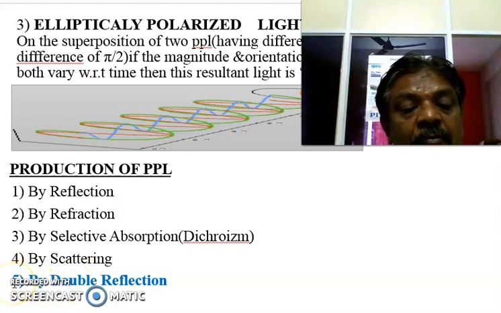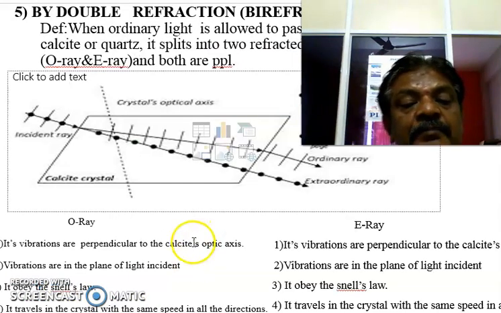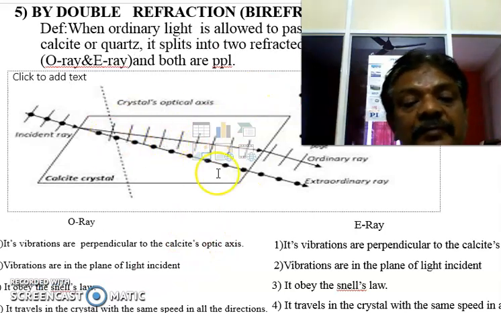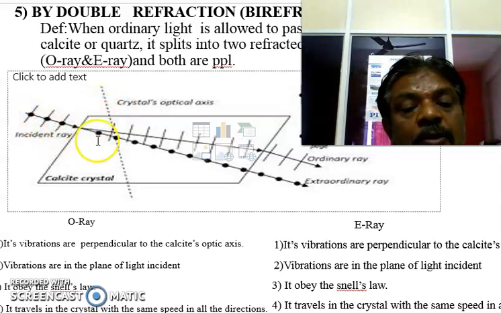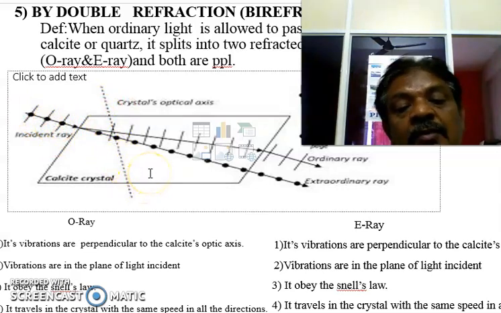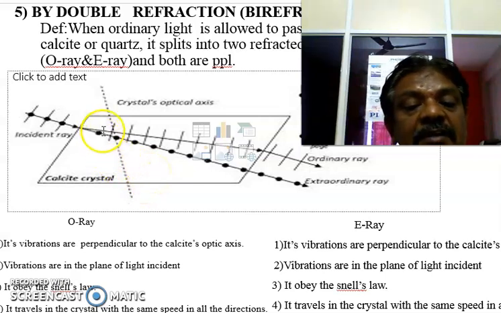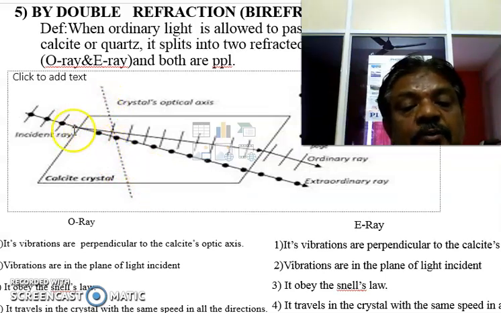Let us take what is meant by the double refraction method and how polarized light is produced by it. Here it is, the double refraction method. We can allow unpolarized light to pass through a calcite, tourmaline or quartz crystal. The light is refracted into 2 light rays.